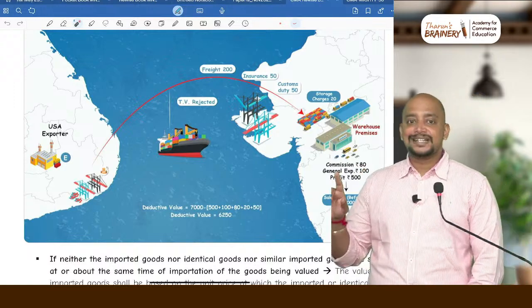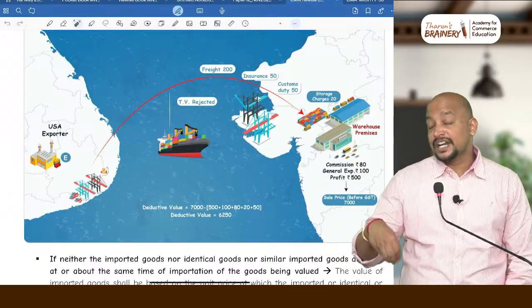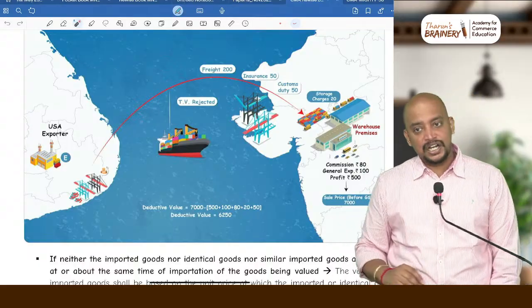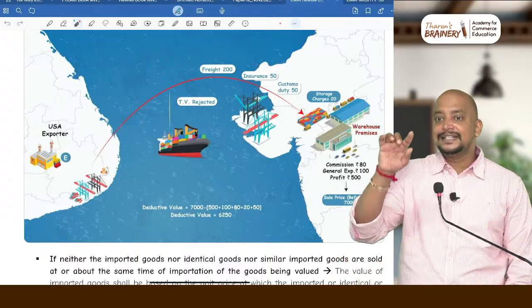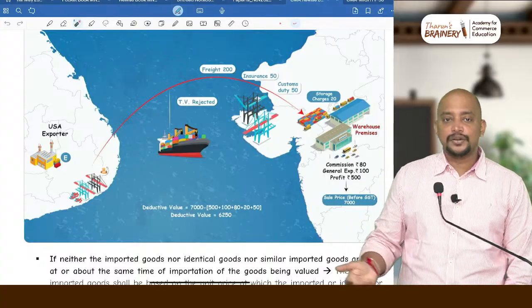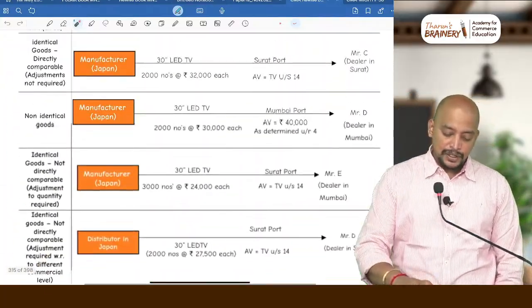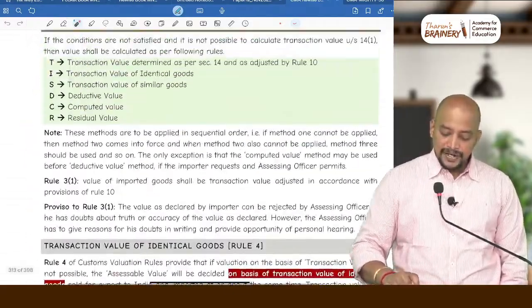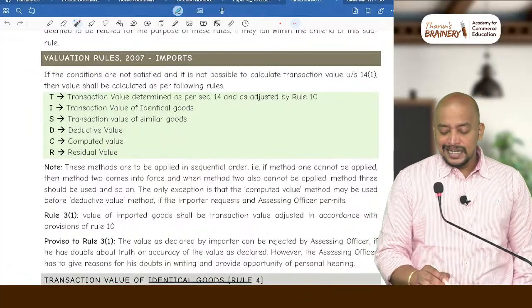T for first, transaction value. That is, if buyer and seller are not related, that is, importer and exporter are not related, and price is the sole consideration, then we go by transaction value. Otherwise, we determine the value as per rules. In that ISDCR: I for identical goods, S for similar goods, D for deductive value, C for computed value, R for residual value. You can see that information on TIS DCR on page number 303. I have given it there. So first we need to take the transaction value.